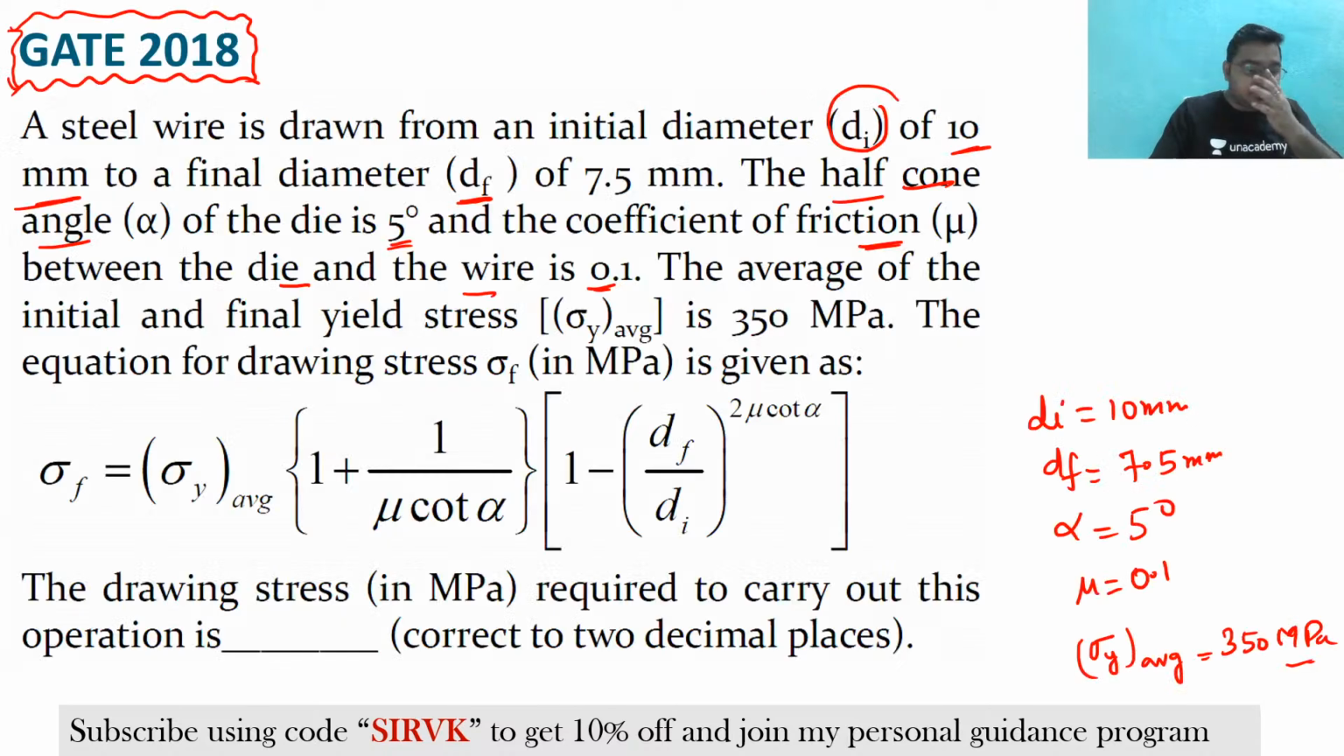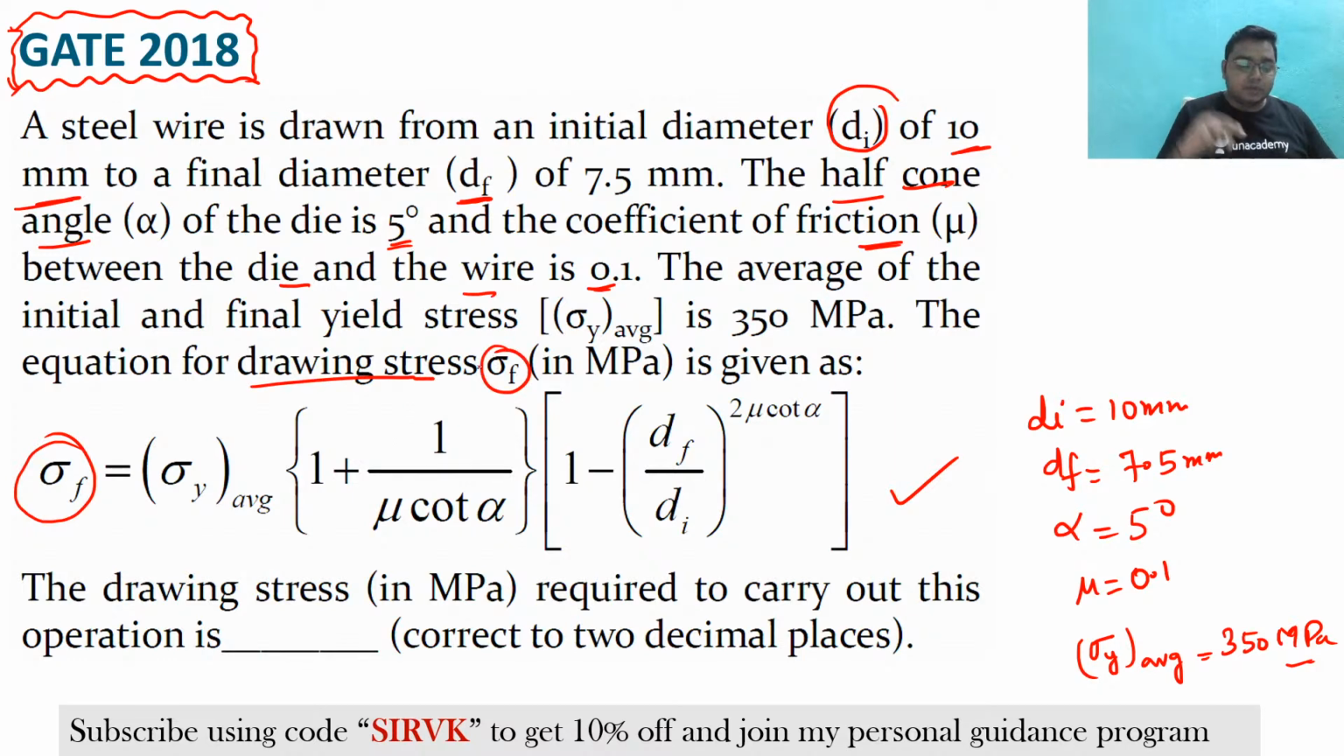In GATE they do not want you to remember the formula. They are very good, they have given this formula to you, and they are telling that if this is the drawing stress, from here you need to find the drawing stress. So here they are telling that drawing stress is sigma f.